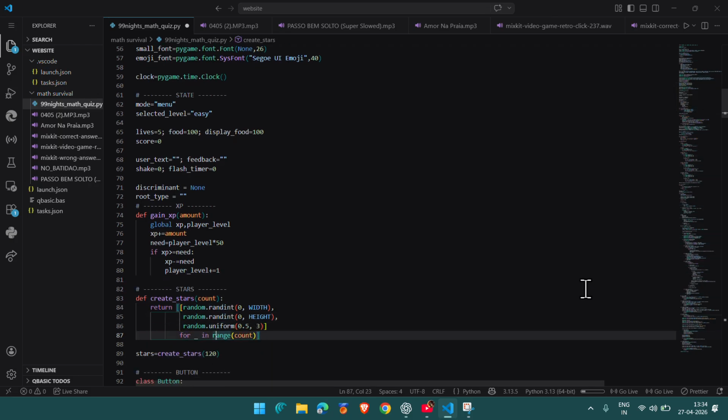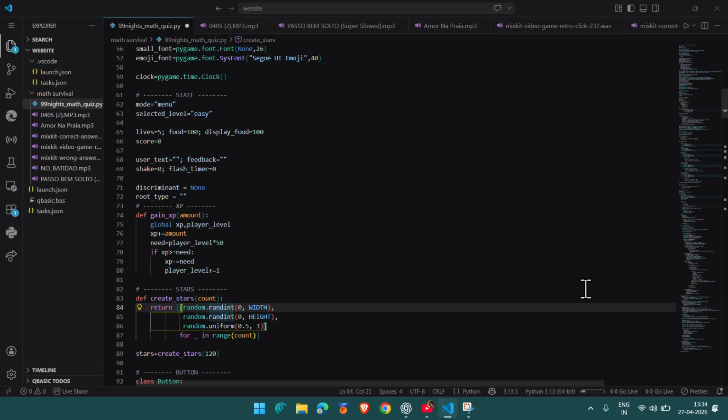Then stars, the animation in the background. That creates everything. It creates stars based on the count, all in a range.